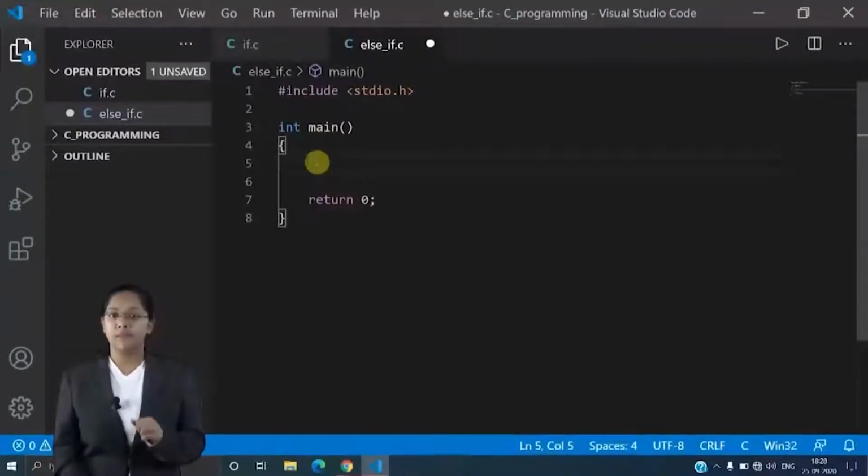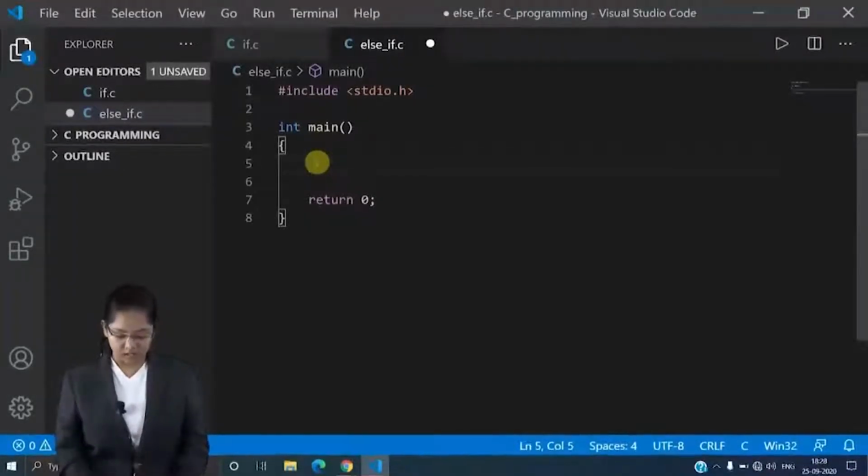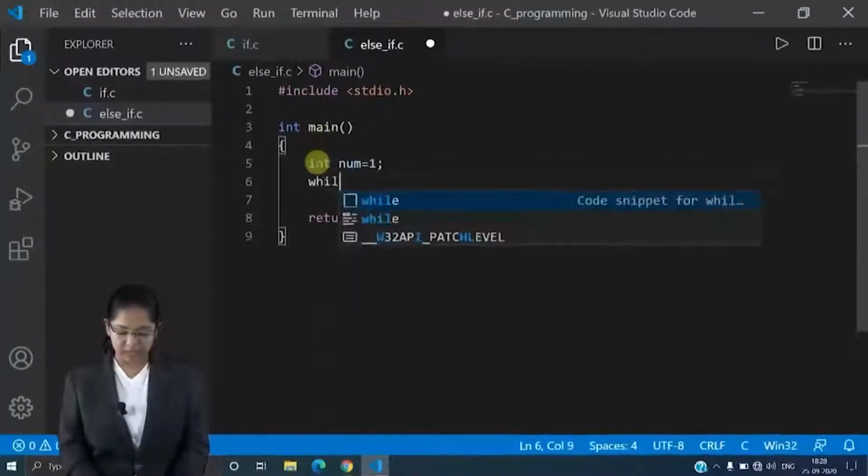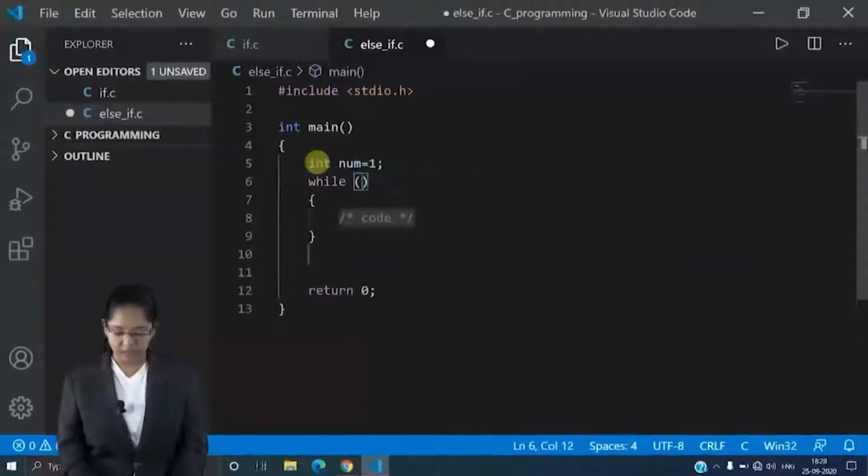See, this is my basic C structure, right? Now let's take int num is equal to 1. Then the while condition: here num is less than or equal to 10.